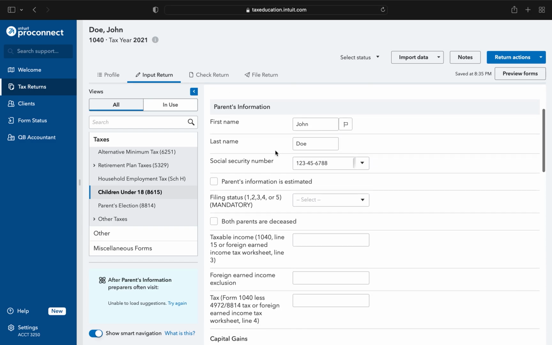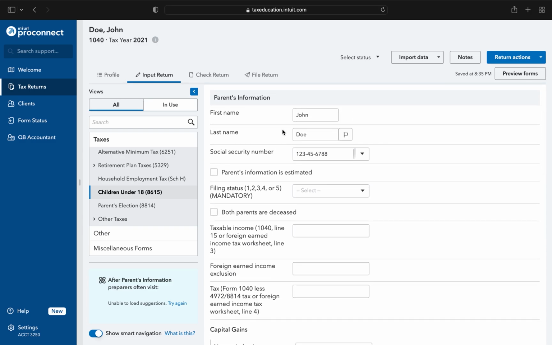So here's the information for his parents, or at least his dad. If we don't know the actual information, you can say that it's estimated, and that will print out on the 1040. I don't know why it does that. I don't know if it's something the IRS flags or what, but you can use information estimated. So we need to know the filing status of his parents.